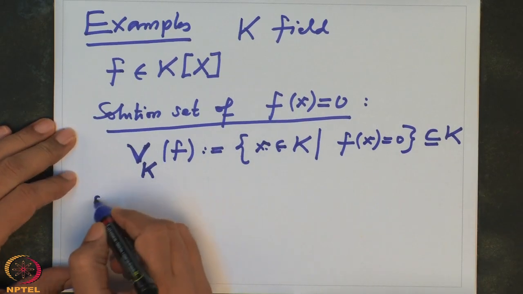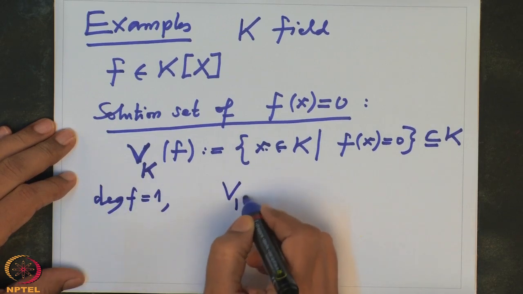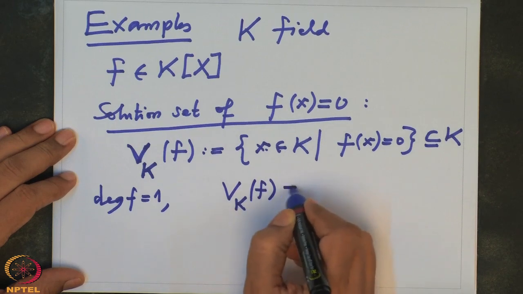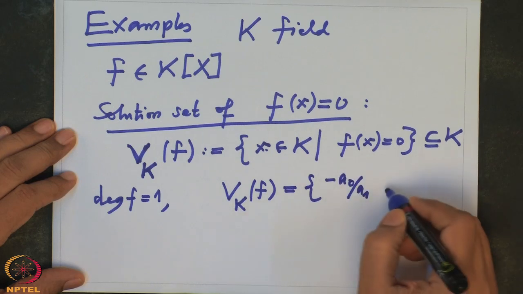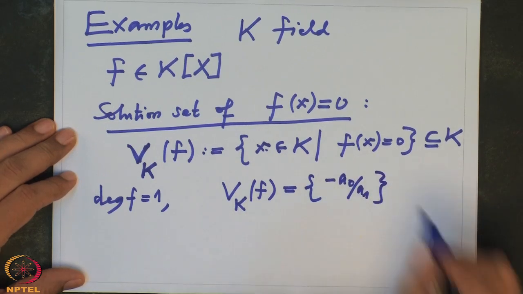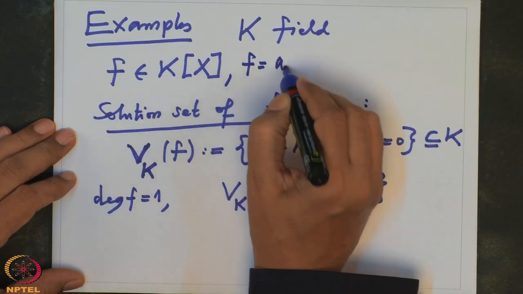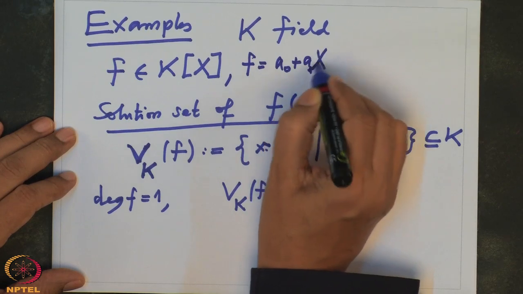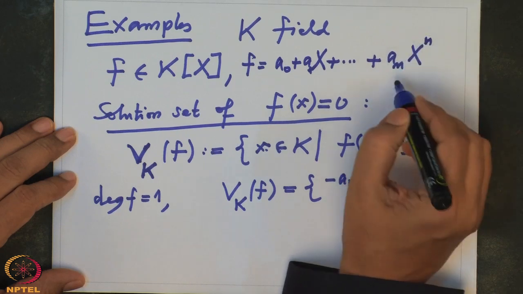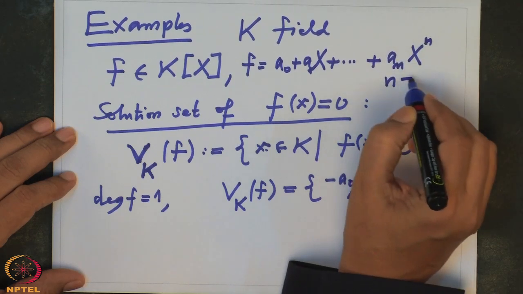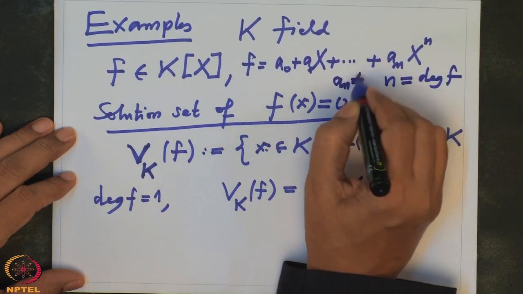So, if f were linear, degree f equal to 1, then I know this precisely: V_k(f) is precisely only one element, namely minus a0 by a1. This is exactly one solution. Remember f is written like this: a0 plus a1 x plus ... plus an x to the power n, where n is equal to the degree of f. So, that means an is non-zero.